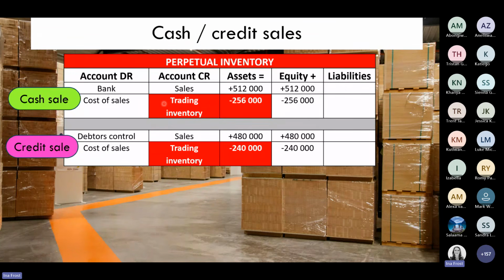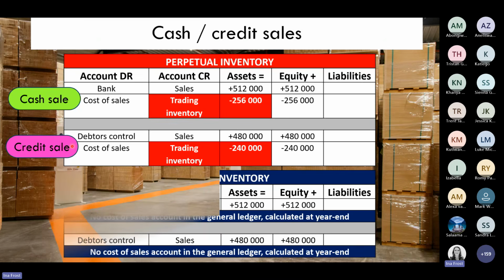We have just sold the inventory. So therefore, we need to have an additional entry when we record a sale, where we're going to debit the cost of sales account and we credit the inventory account. And we have that exact same entry for a credit sale, where we debit the cost of sales account and we credit the inventory account. So this is what we're going to do if the business uses perpetual inventory. Then we're always going to have the 2 entries for a cash or a credit sale.